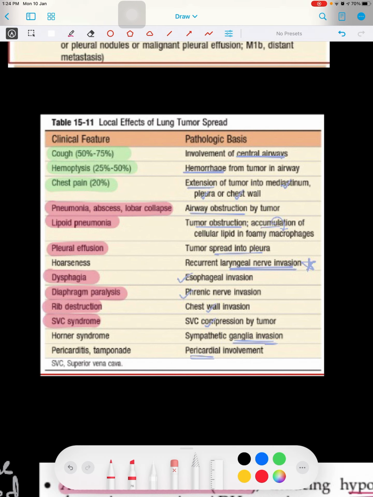It can block the lower cervical ganglia, resulting in Horner syndrome, or it can damage the ribs, resulting in rib destruction, or it can go downward, resulting in diaphragmatic paralysis. It can go upward, resulting in dysphagia or hoarseness. All these things, if you mention, I think that should be sufficient.